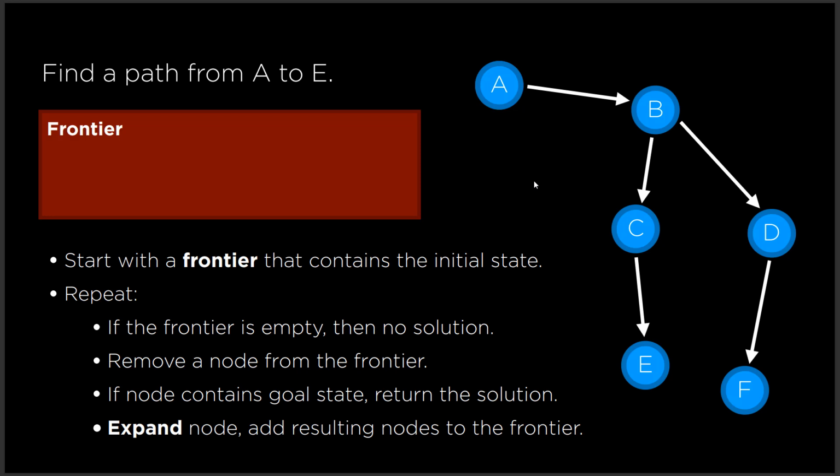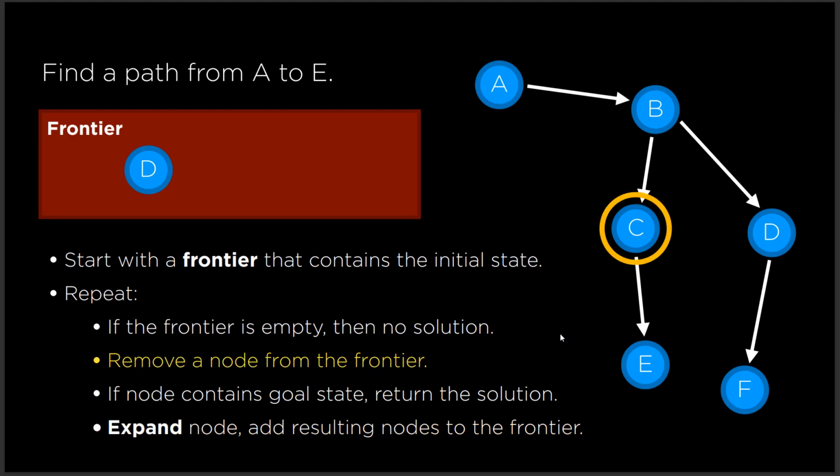Let us consider this particular question. We have to find a path from A to E. How are we going to proceed with the approach that we discussed in the previous slide? Our first starting point is A. From A I can go to B, so my frontier is B. Now I am going to B, and I have two options in the frontier: either I can go to C or D. Let us consider I go to the C node.